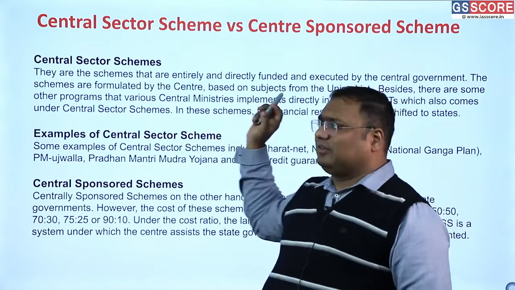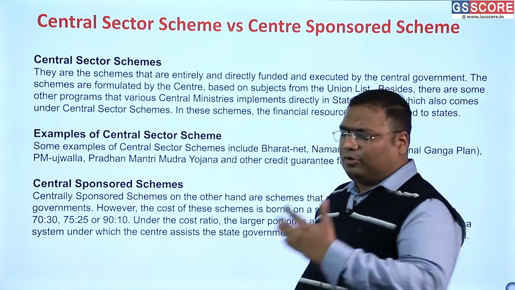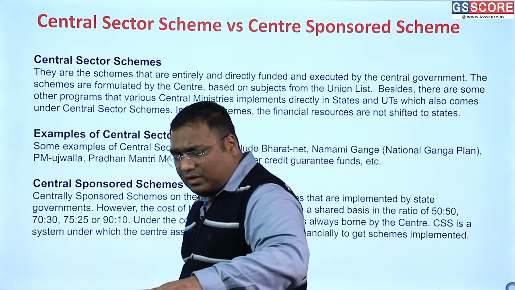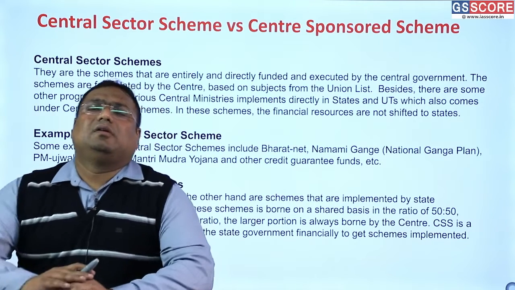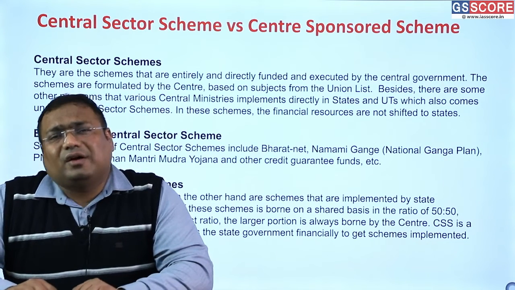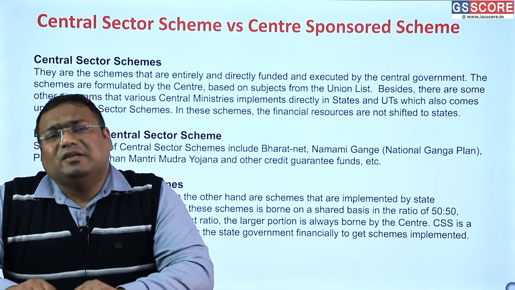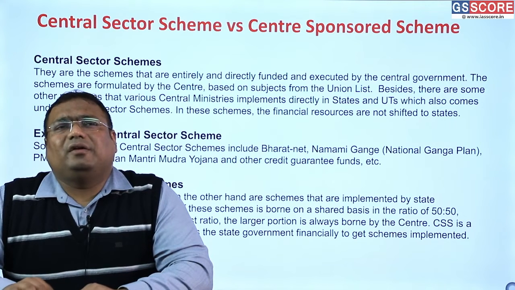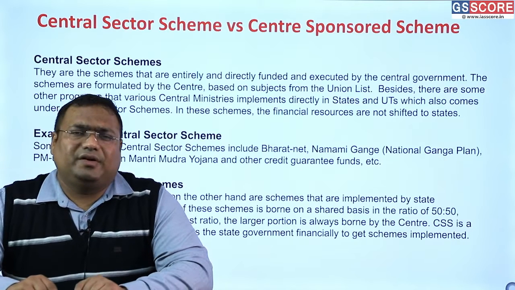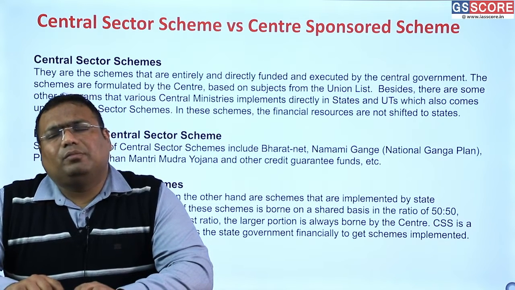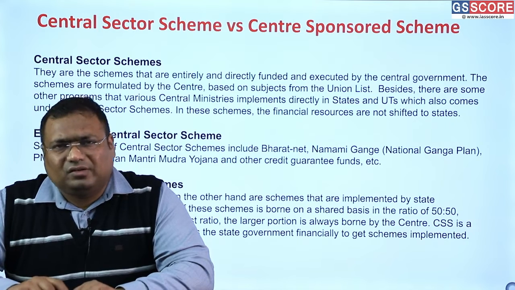Whereas CSS is linked to the subjects which come under the state list or the concurrent list. The center does not directly spend, but these are implemented by states and money is provided by the center. The center does monitor them and follows up with these states.